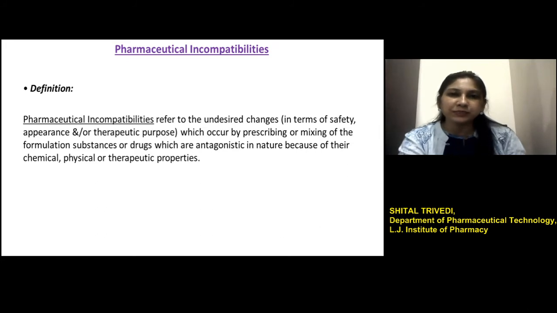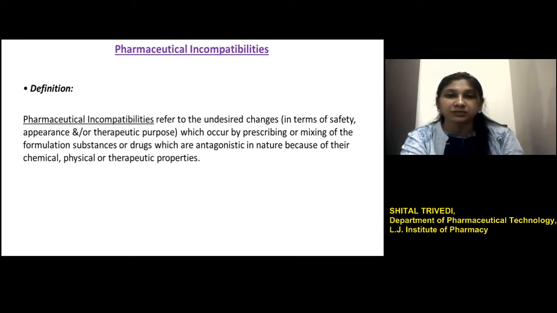In this video, we will see about the physical incompatibilities, that is the type of pharmaceutical incompatibilities. Incompatibilities means undesirable changes, and pharmaceutical incompatibilities are the undesirable changes related to pharmaceutical drug products. So we can define pharmaceutical incompatibilities as the undesirable changes which occur by prescribing or mixing formulation ingredients or drugs